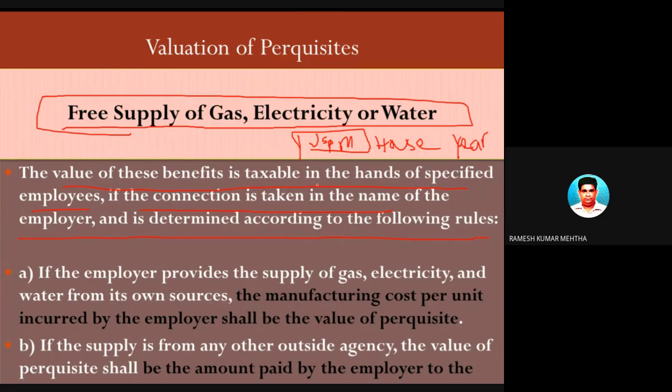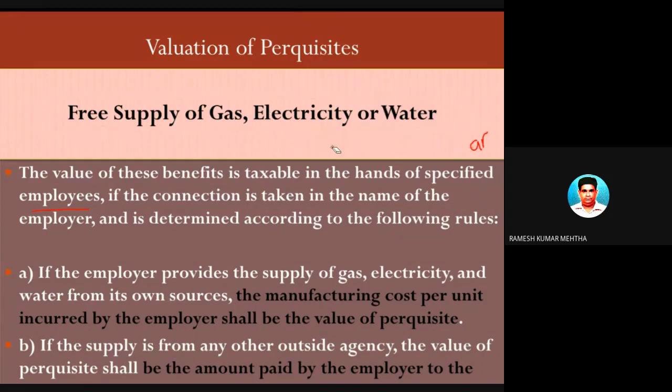Okay, and the value of the perquisite is determined as follows. I will just again give a small example, and with this I hope you will understand it. For example,